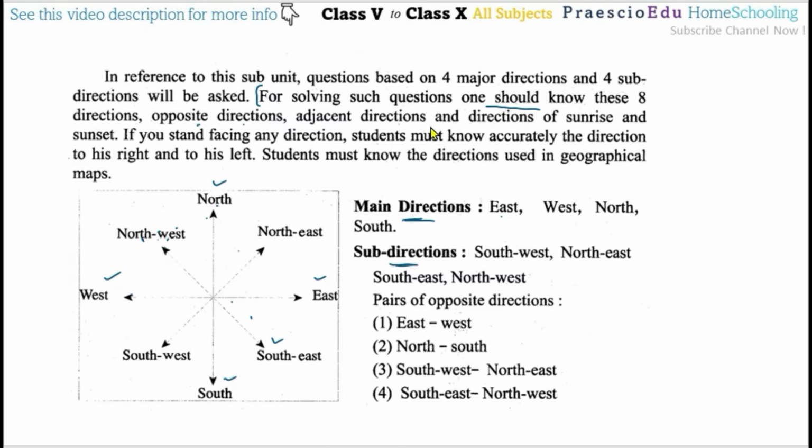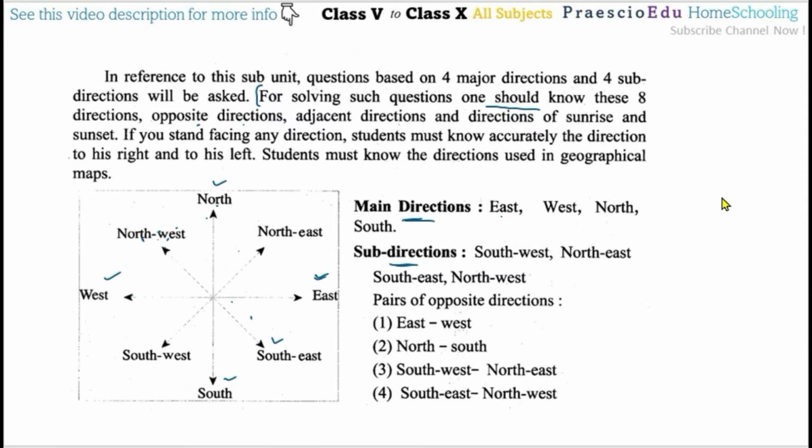Then the directions of sunrise, already we know the sunrise is from the east and the sunset is at the west. If you stand facing any direction, facing means front side, on your face. Students must know accurately the directions to his right side or on the left side. And in between this information, one more piece of information is very important.